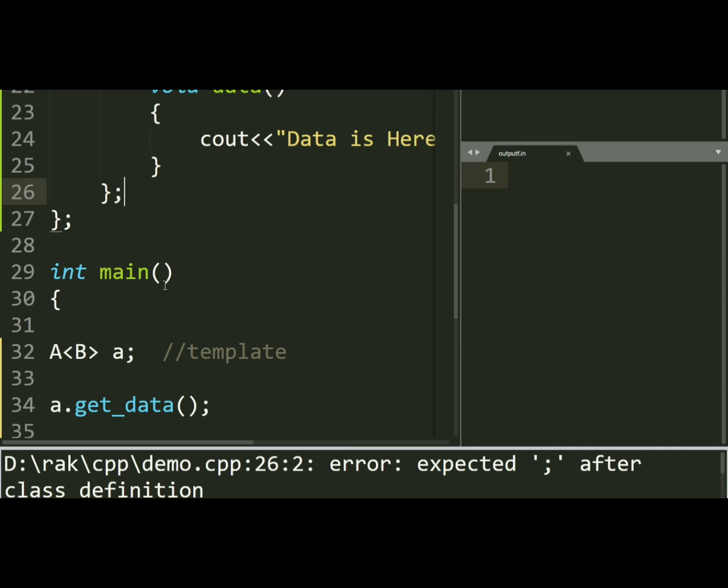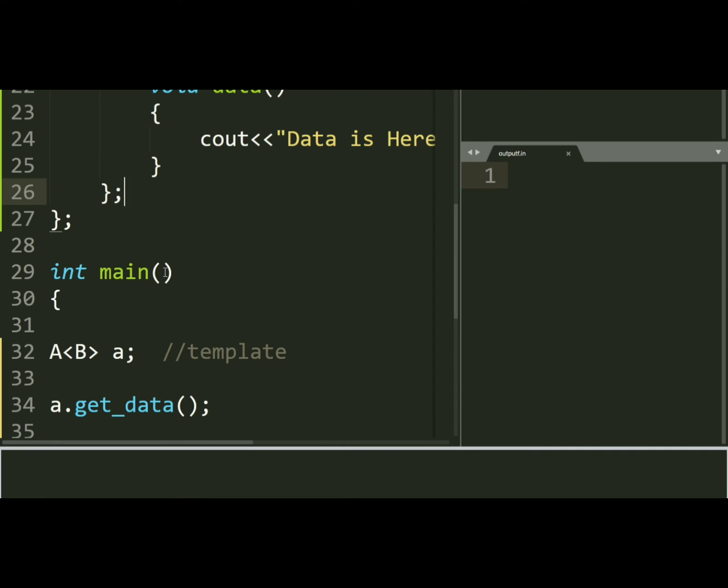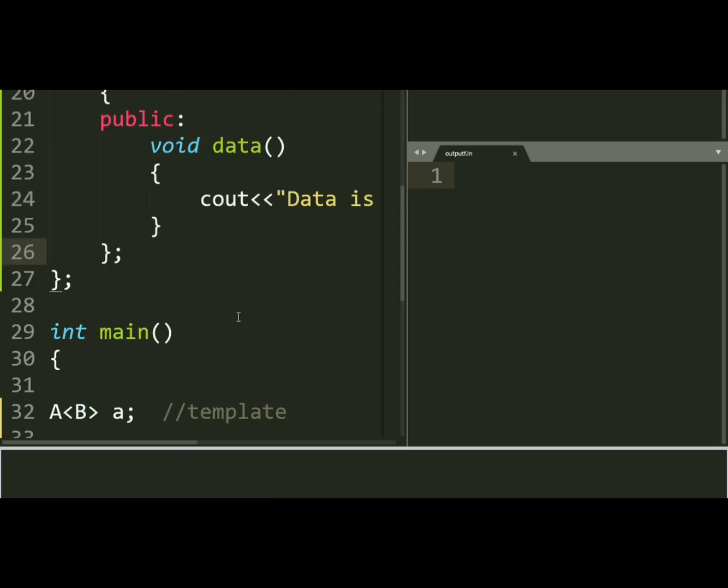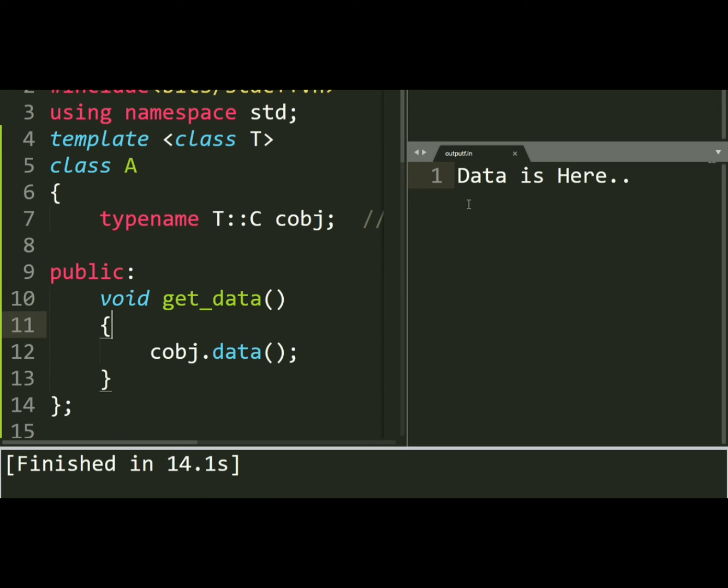Okay, since a nested class is there, again I will build it. You can see the output, data is here.